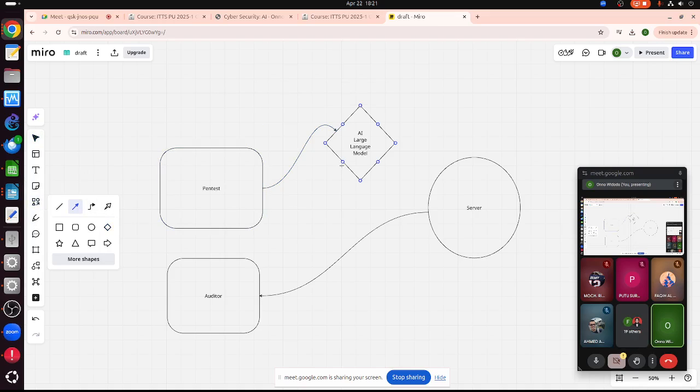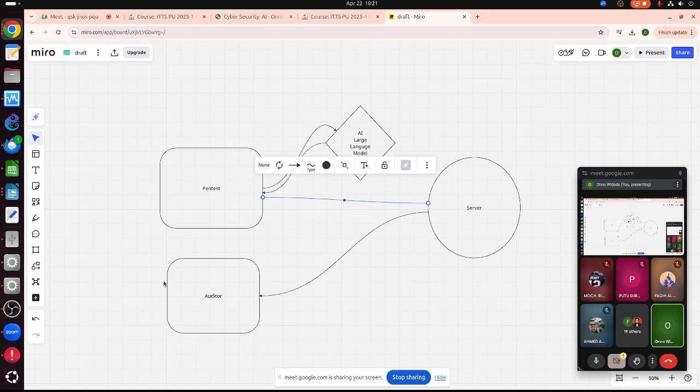It can interact like this, and based on the command generated by the AI, the computer will do the attack automatically. Based on the results, normally we can send the result to the large language model, and then the AI will generate the report for the pen tester that can be included in the report to the one that funds the activity.